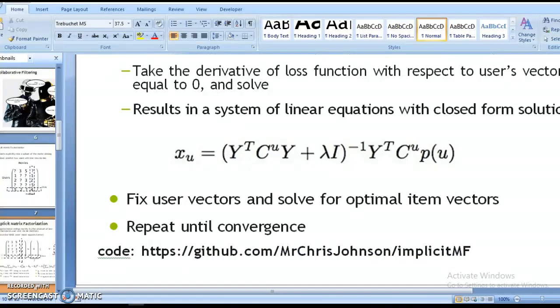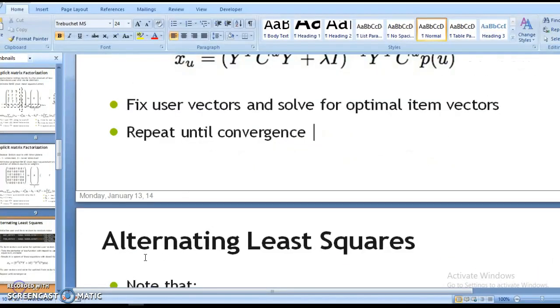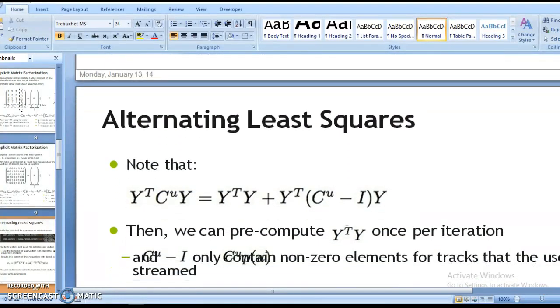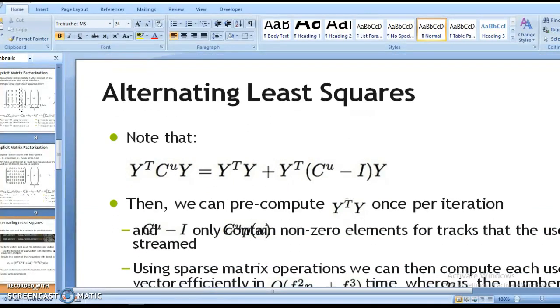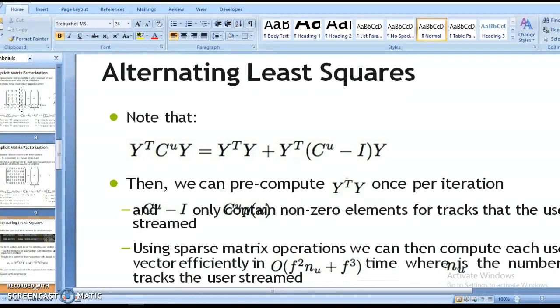Now we fix the user vectors and solve for optimal item vectors, and we repeat until convergence. In the alternating least squares method, the update is Y transpose C_u Y plus Y transpose C_u minus identity matrix times Y.